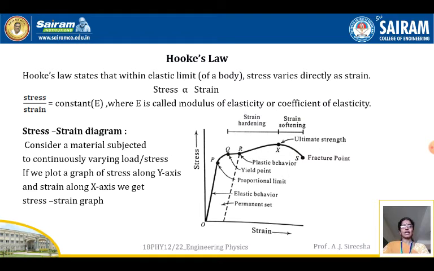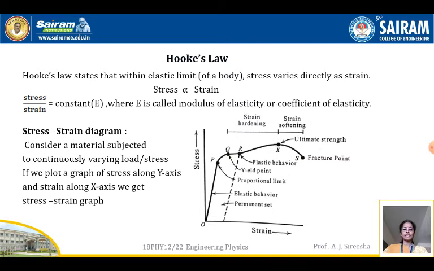So a scientist has given a law which is called Hooke's law, named after his name, which states that within the elastic limit of a body, stress varies directly as strain. That is, stress is directly proportional to strain. That is, the ratio of stress by strain is equal to a constant, which is denoted by E, where E is called the modulus of elasticity or coefficient of elasticity.